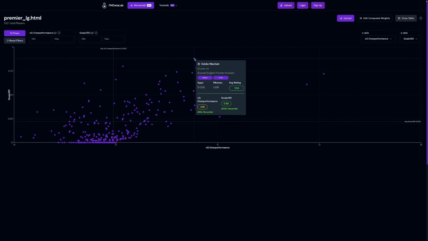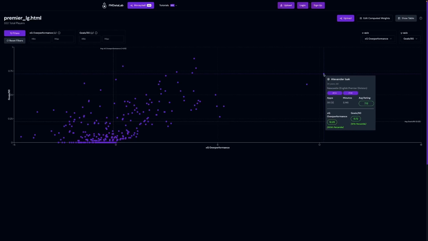Then you have a player like Eddie Nketiah, who's in the 100th percentile for goals per 90, a little lower in the XG over performance, but he's obviously not played as much as a player like Isak. He's got 1,300 minutes compared to Isak's 3,000 minutes.